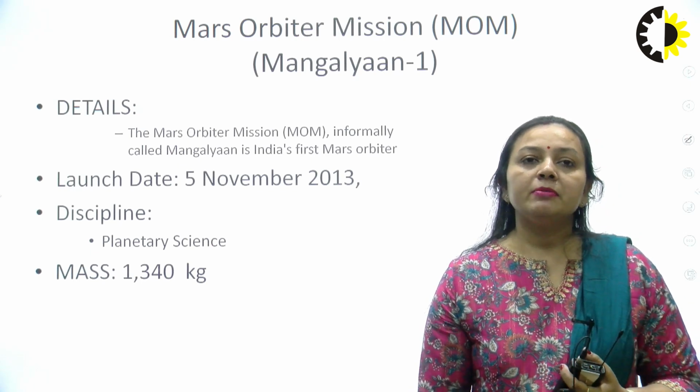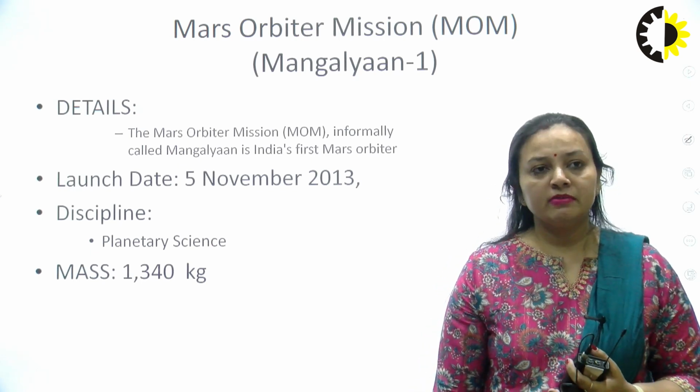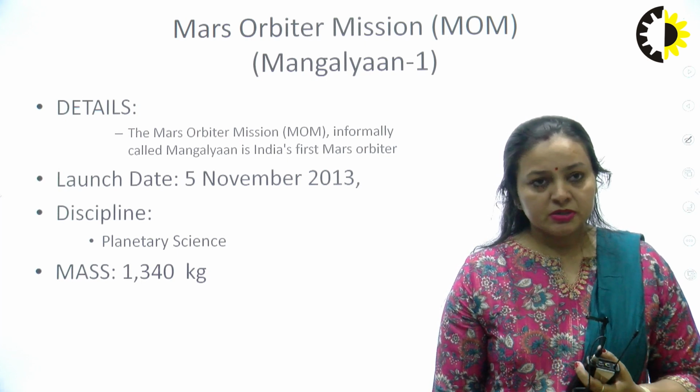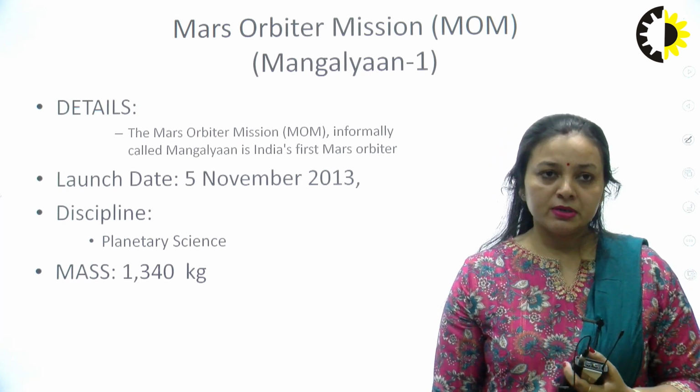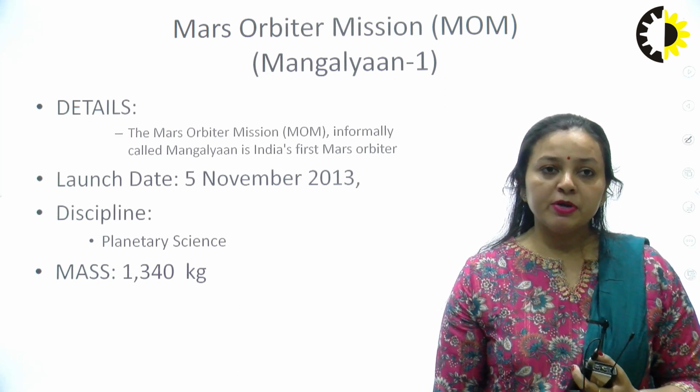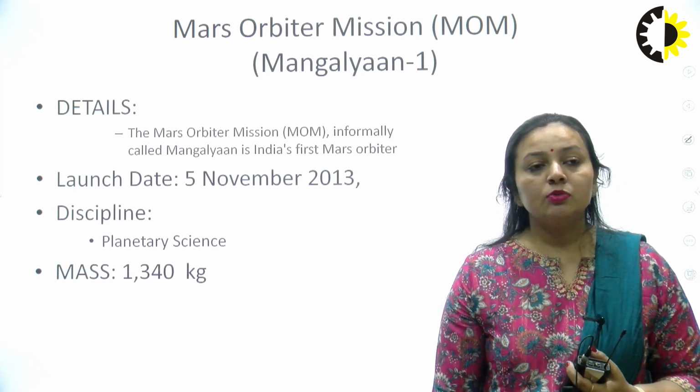Then Mars orbiter mission, or the Mangalyaan 1. The Mars orbiter mission, or informally we call it the Mangalyaan, is India's first Mars orbiter. It was launched on 5th November 2013 and it weighs around 1340 kgs.